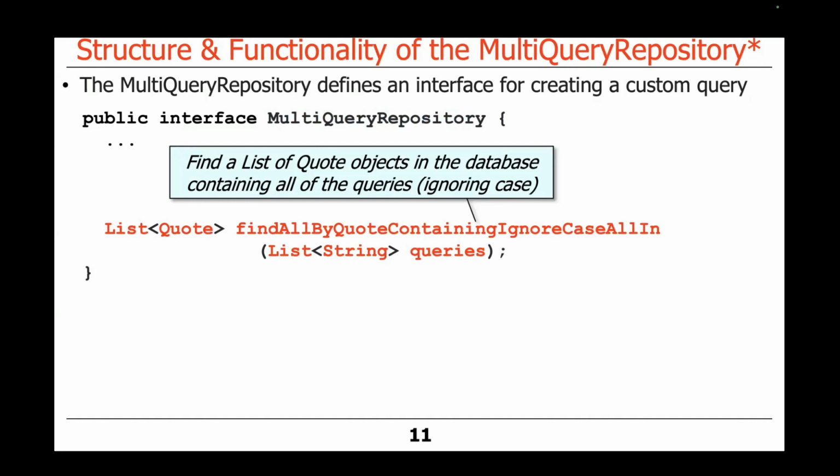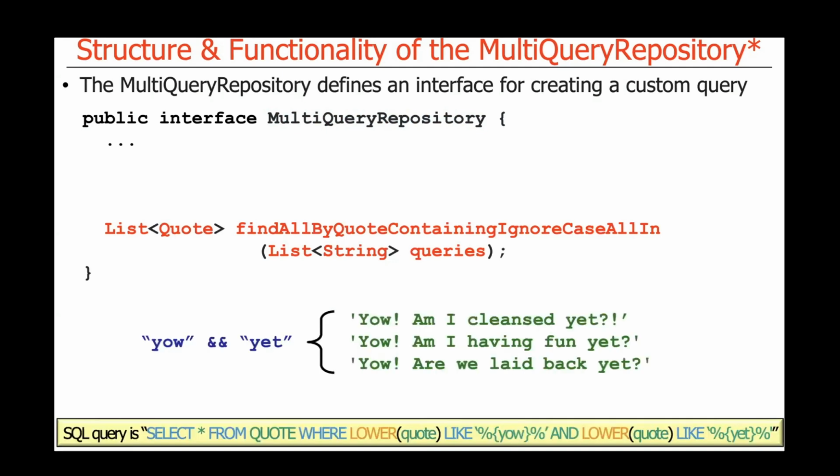This is something you cannot do with the Spring Data API, so you have to write it yourself as a custom query. What it's going to do is find a list of all the quote objects in the SQL database that contain all of the queries in the queries parameter in a case-insensitive way. So here's an example.